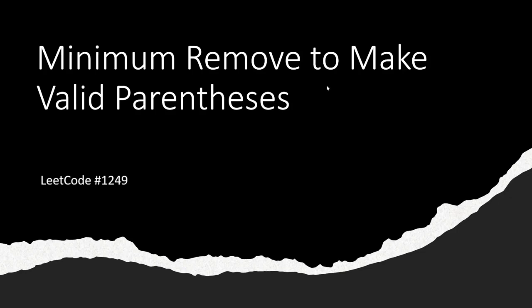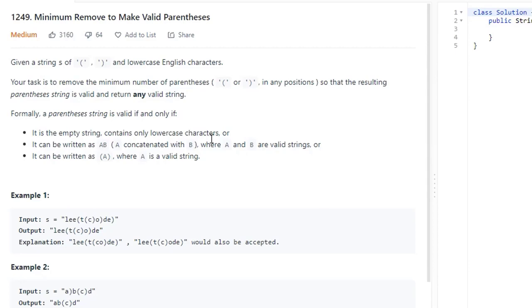Hello everyone. In this video we're going to be going through minimum remove to make valid parentheses, which is LeetCode problem 1249. So this is basically saying you're given a string S of lowercase English letters and open and close parentheses. Your task is to remove the minimum number of parentheses in any position so the resulting parentheses string is valid and return any valid string.